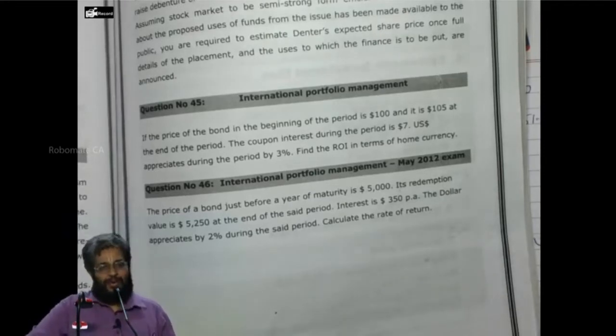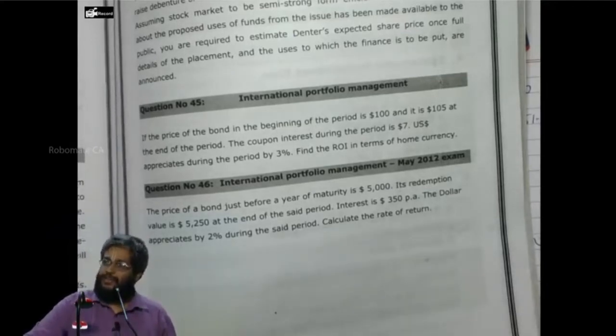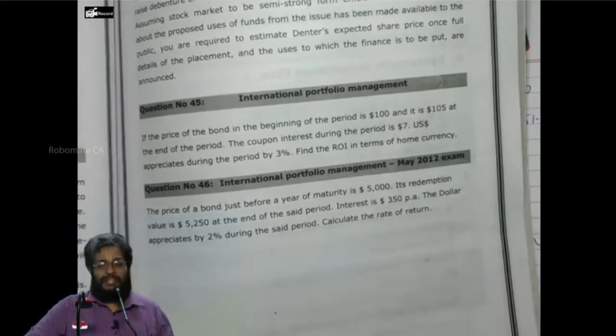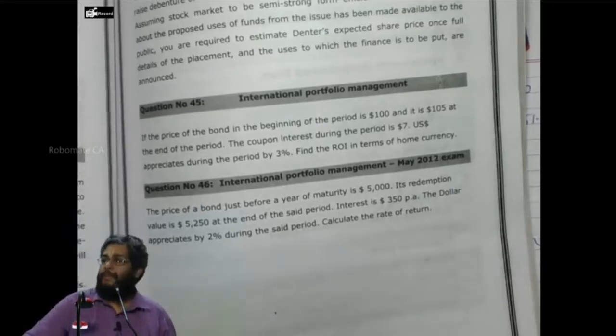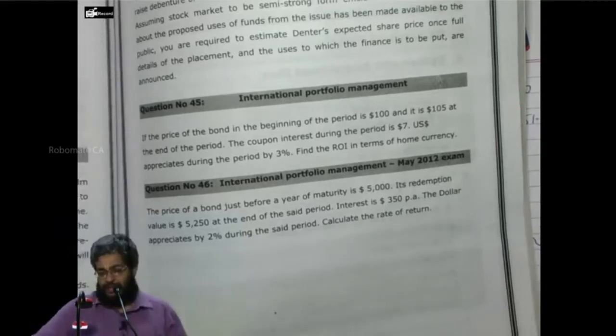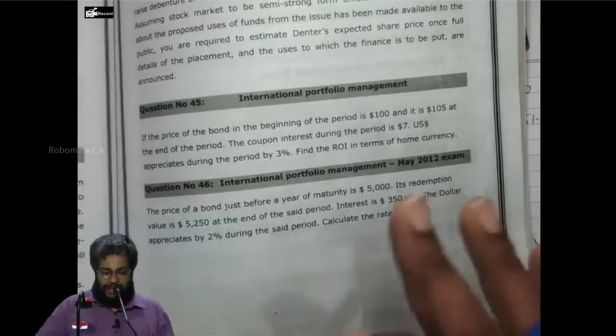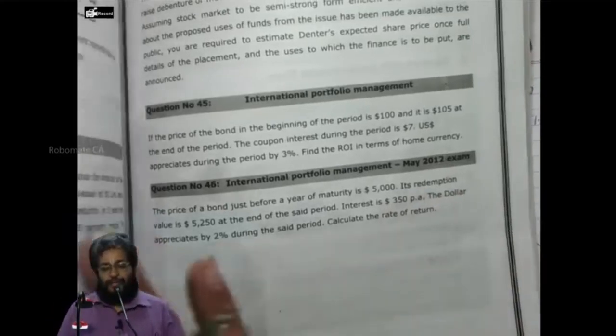Now, point C: return is equal to 285,600 minus 2,50,000, divided by 2,50,000, into 100. Can you tell me the return here? 14.24%. I hope everybody is able to understand. With this we complete 45 and then 46.